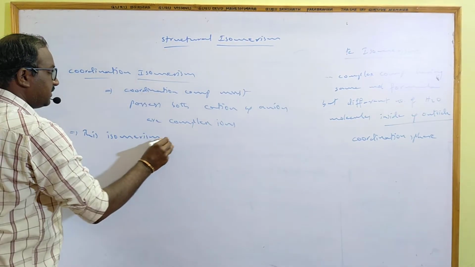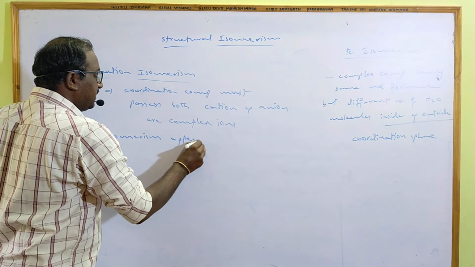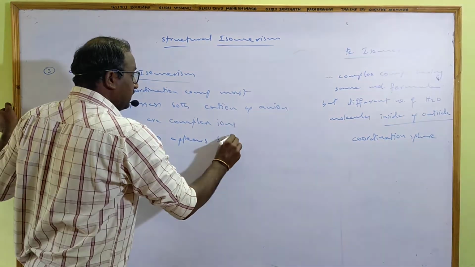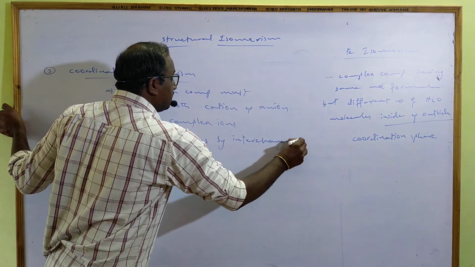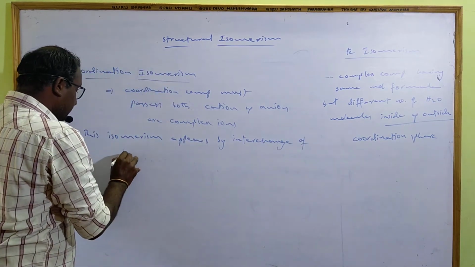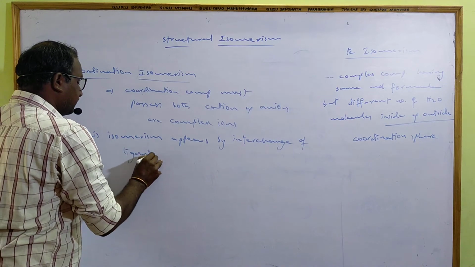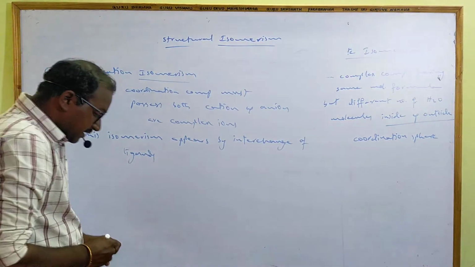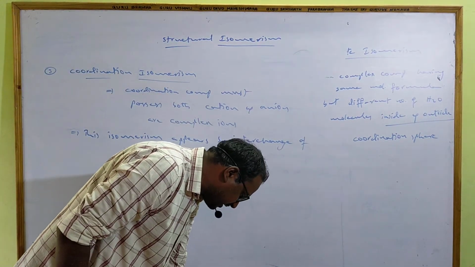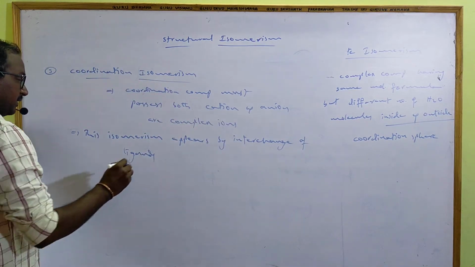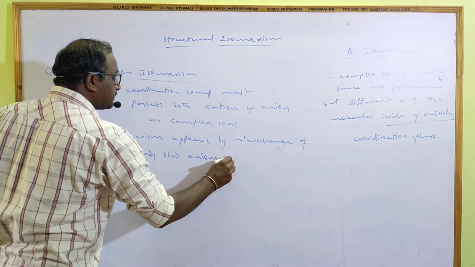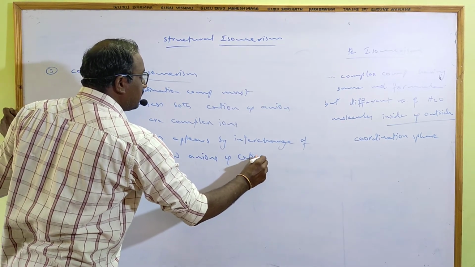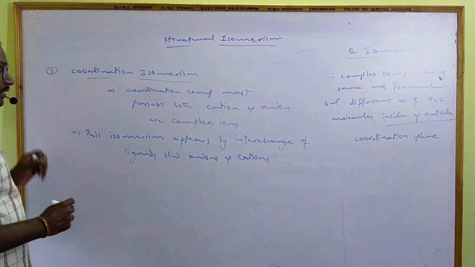This isomerism appears by interchange of ligands between anions and cations.